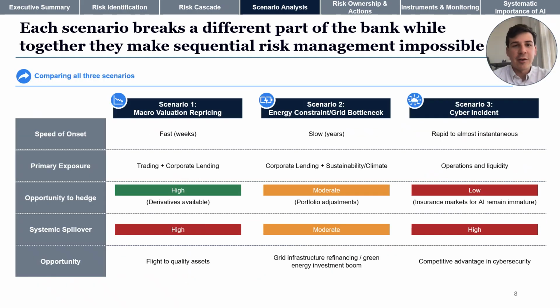To compare the three scenarios, we look across 5 dimensions: speed of onset, primary exposure, opportunity to hedge, systemic spillover, and opportunity. Looking at these, some common themes emerge. Valuation repricing could happen quickly and would affect the entire bank and economy broadly, systematically. Energy constraints, on the other hand, would likely become clear over the course of multiple years, but there are limited opportunities to hedge that risk. Finally, a cyber incident is unsurprisingly the least forgiving scenario. There is little the bank can do besides invest in cybersecurity to match the growing threat of AI-related cyber attacks.